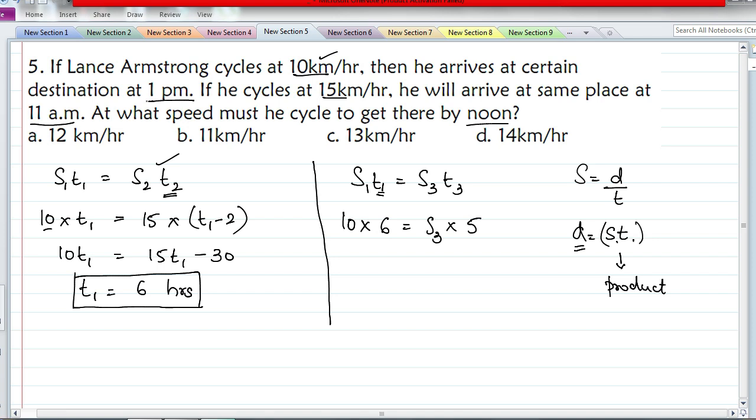because in the first case he takes 6 hours for traveling and reaches at 1 o'clock. In the next case he is supposed to reach at 12 o'clock, meaning 1 hour before, so the time taken should be 1 hour less. So what is S3 now? Here we cancel, 12. So the speed should be 12 kilometers per hour to reach the destination at noon, at 12 o'clock. So the answer is option A.